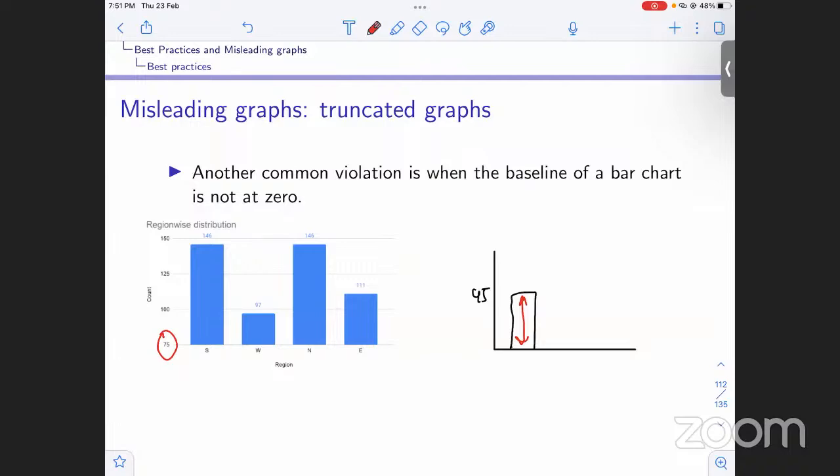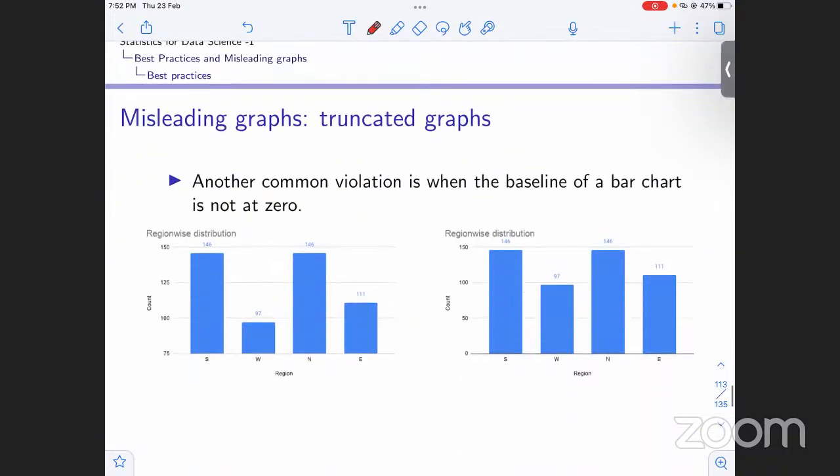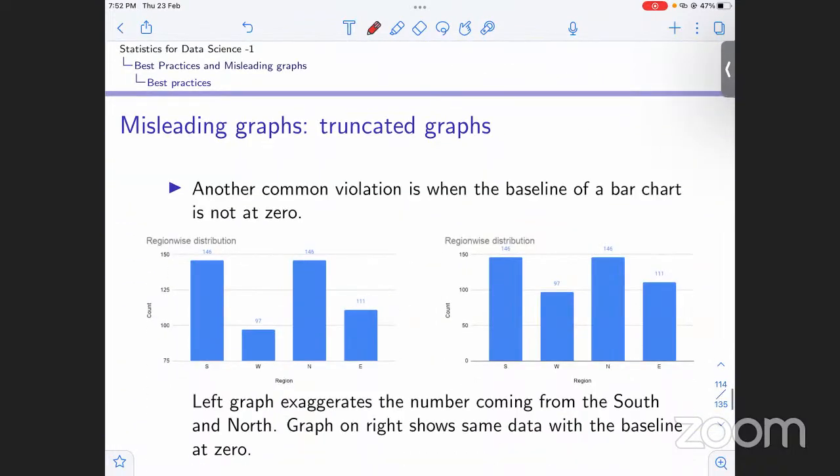But are there 146 counts? Can we say that? No, because this hasn't started from 0. It has started from 75. So what we need to do is avoid this. Or if sometimes we have counts in tens of thousands, we can either change the scales of the counts, or we can just indicate that we are not starting from 0.